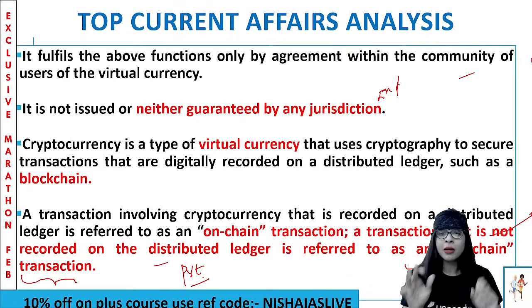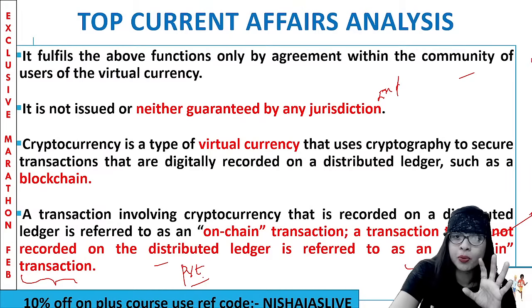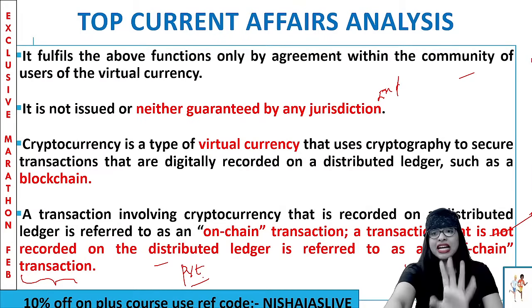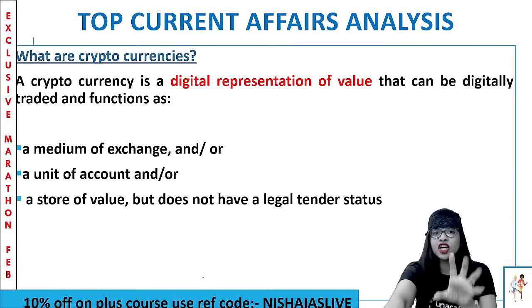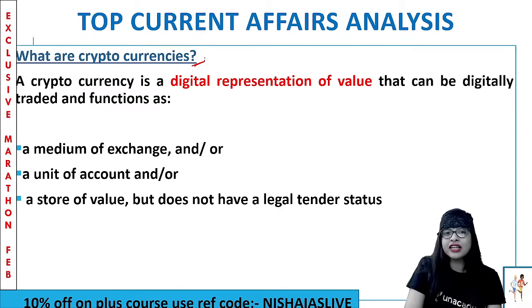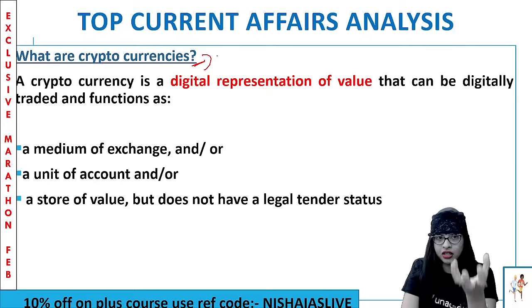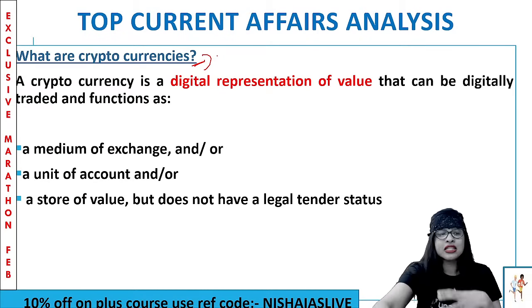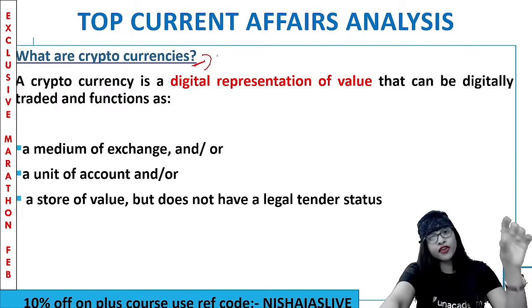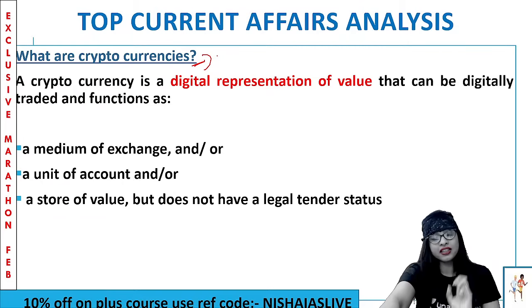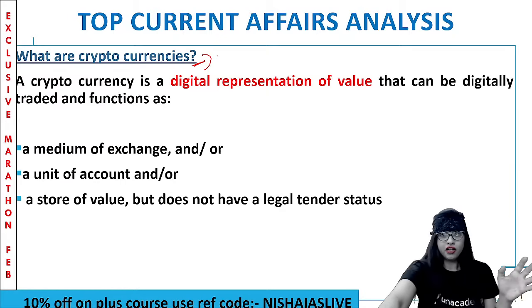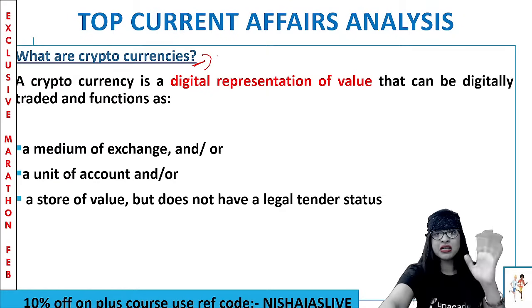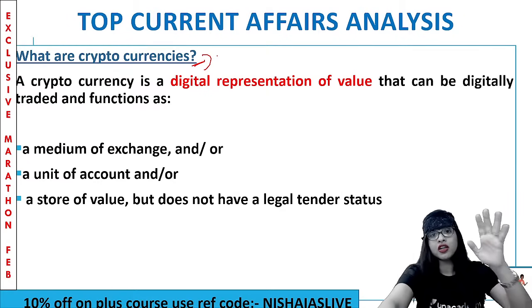Clear? Perfect. So you should know what is cryptocurrency, because this is not from the economy, guys. It is from the science and technology perspective. But we are connecting economy because the factors called currency, medium of exchange, unit of value, all these things are coming up. So this is a current affair from two different domains, economy plus science and tech together. Clear? But here we are going to focus on the economy perspective, because the finance ministry said, let's go for a GST, guys. If you want to trade cryptocurrencies, 18% GST on that. Clear?